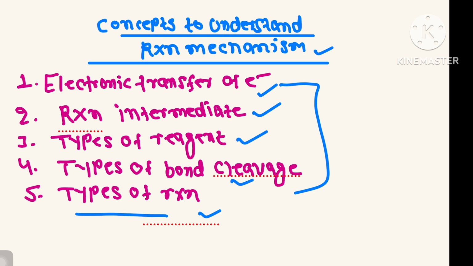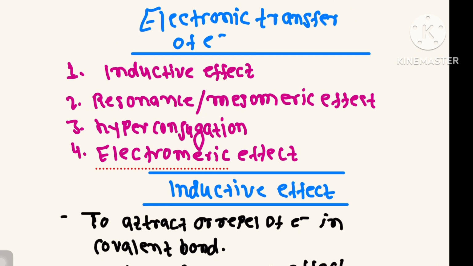When we know about these concepts, I am saying to you, you can easily understand a reaction mechanism. So don't skip a single lecture related to these concepts, so you can learn reaction mechanism easily. Electronic transfer of electron, as I told you: inductive effect, resonance or mesomeric effect, hyperconjugation, electromeric effect.